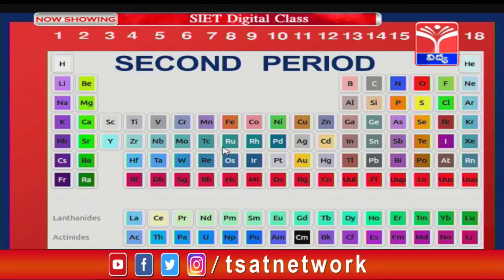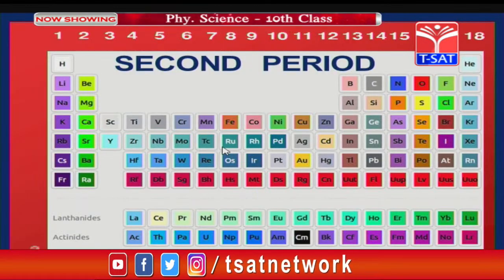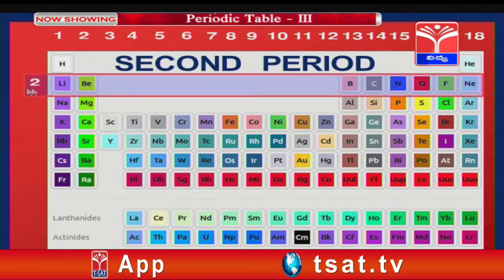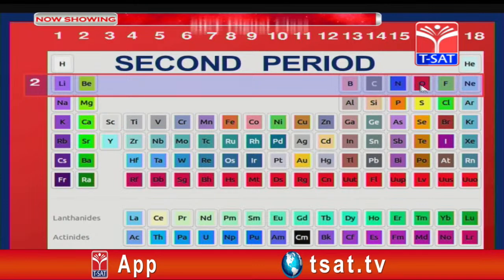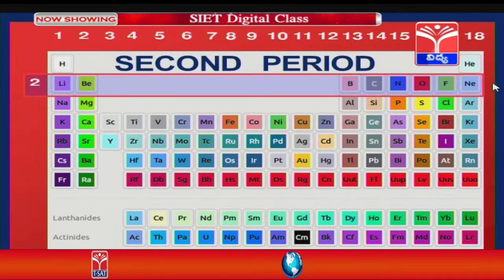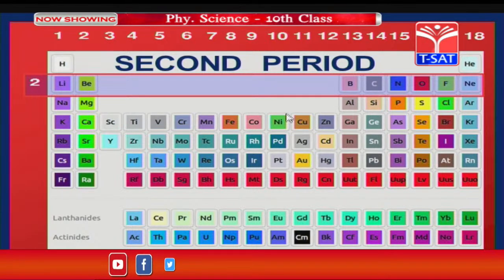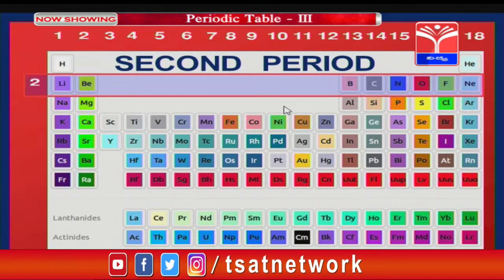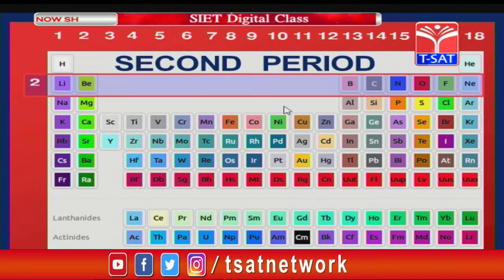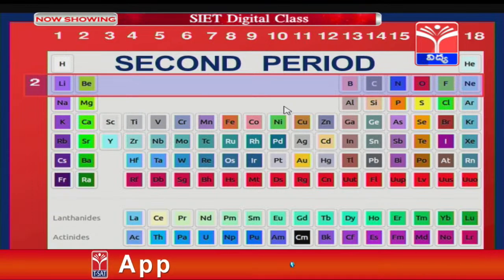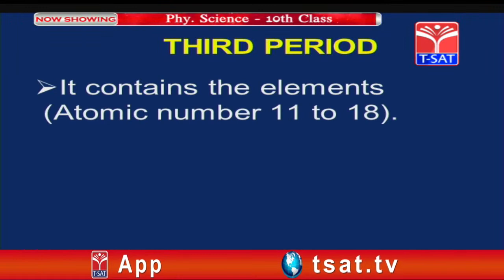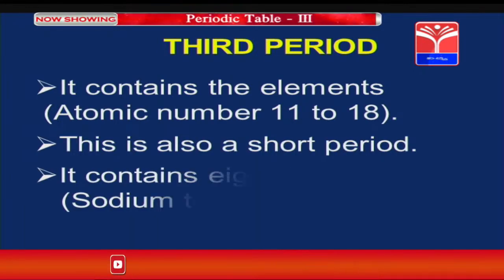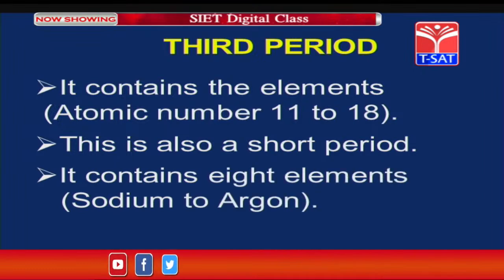Now, observe the second period here, it starts from lithium and ends with neon. Lithium, beryllium, boron, carbon, nitrogen, oxygen, fluorine and neon all belong to the second period, because the electronic configuration goes up to 2s2 and 2p6, all belong to the second period. Now, the third period contains the elements from atomic number 11 to 18, this is also a short period. It contains 8 elements from sodium to argon.